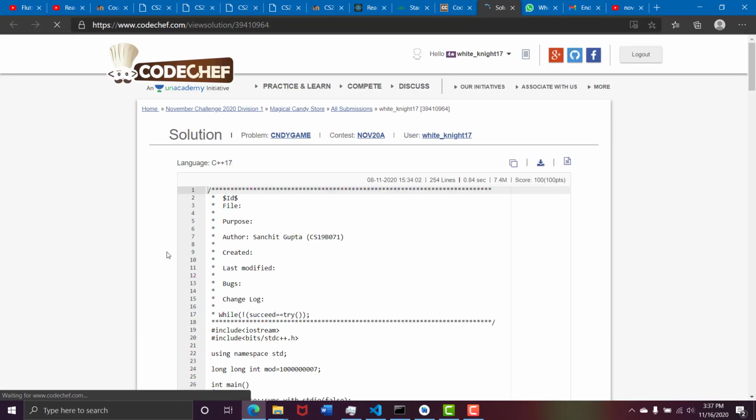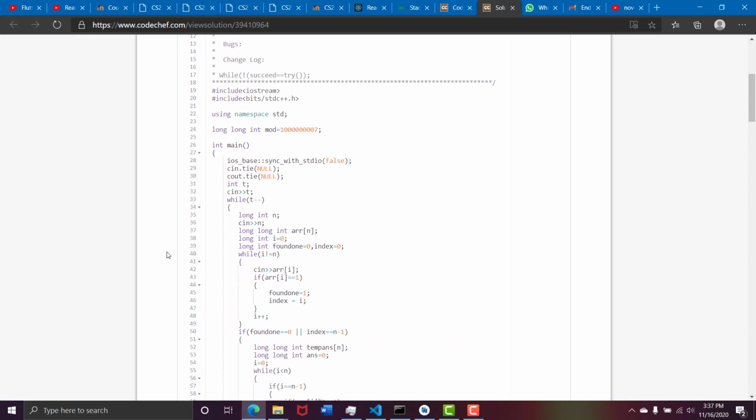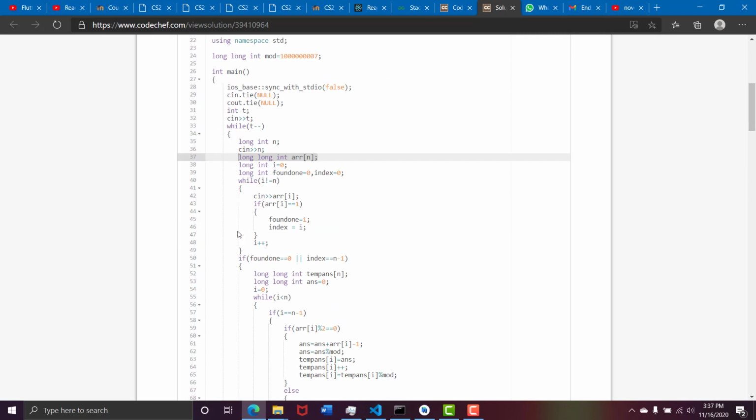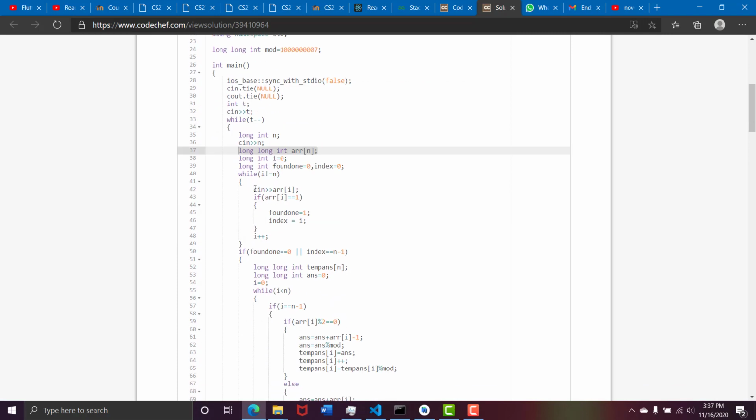So there are n distinct integers and there are r terms. What we do is first take the number of test cases and iterate over them, and then we take in the number of numbers n, declare the array and take in the numbers inside the array. You have to keep in mind that all numbers are distinct, so there can only be a single one in it.